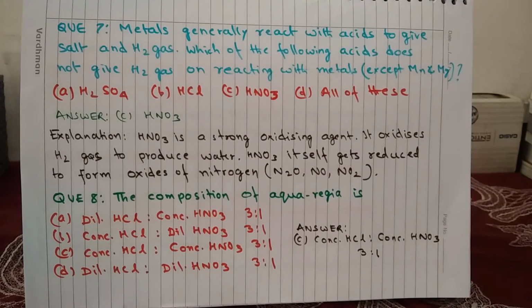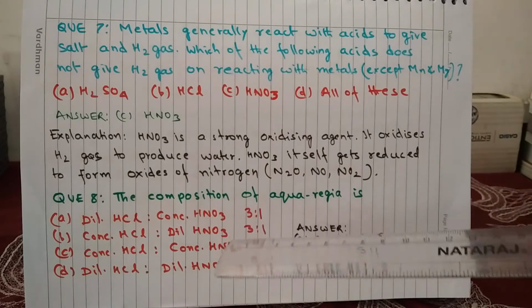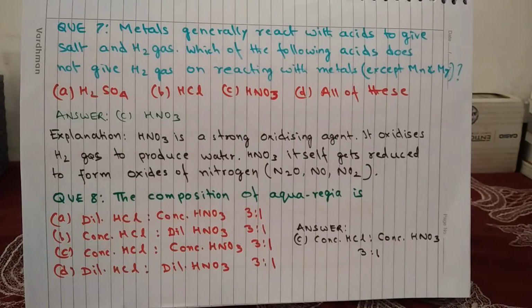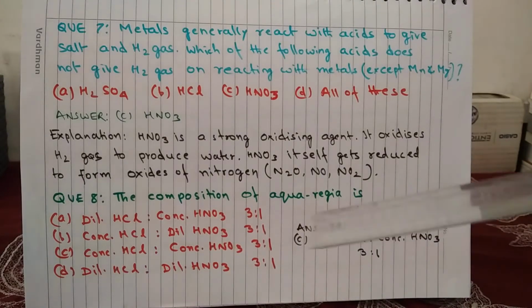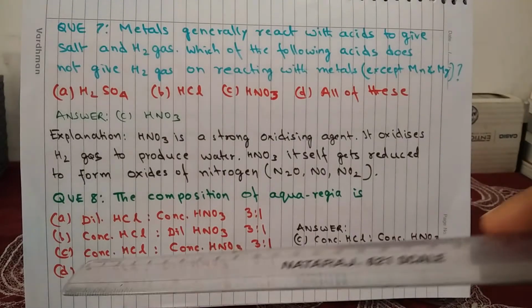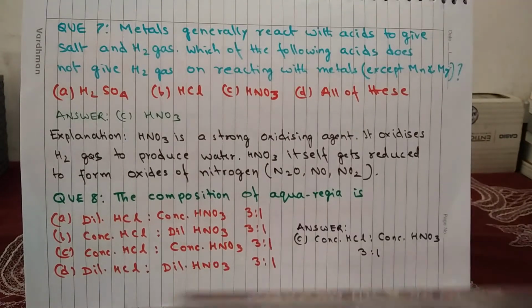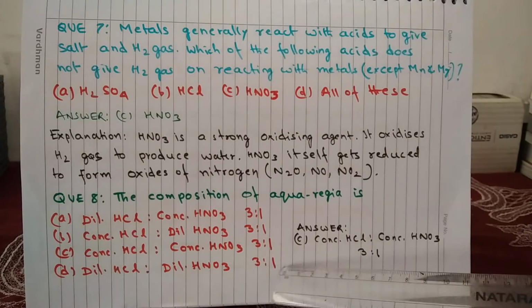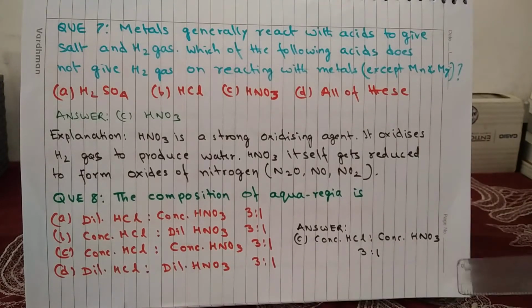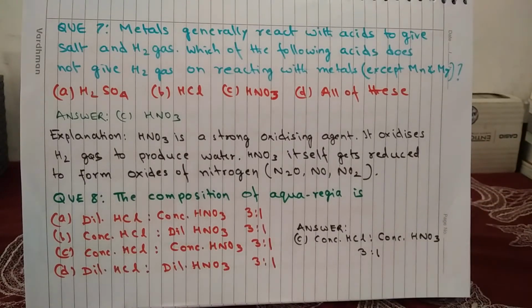Question 8. The composition of aqua regia is: A, dilute hydrochloric acid and concentrated nitric acid in 3:1 ratio; B, concentrated hydrochloric acid and dilute nitric acid in 3:1 ratio; C, concentrated hydrochloric acid and concentrated nitric acid in 3:1 ratio; and D, dilute hydrochloric acid and dilute nitric acid in 3:1 ratio. And the answer is C, that both are concentrated hydrochloric acid and concentrated nitric acid in 3:1 ratio.